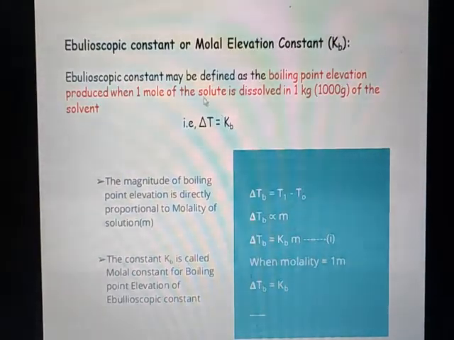Next, the ebullioscopic constant, or molar elevation constant, which is represented by the symbol Kb. This ebullioscopic constant may be defined as the boiling point elevation produced when 1 mole of a solute is dissolved in 1 kg of the solvent. That is written as delta T is equal to Kb.